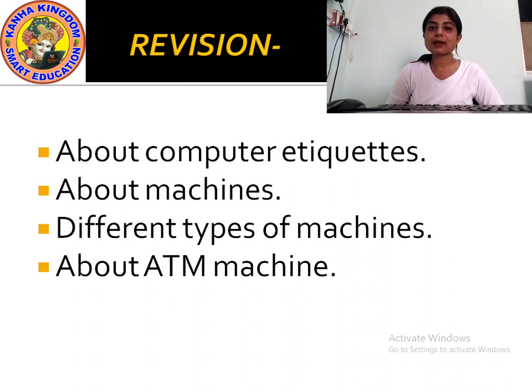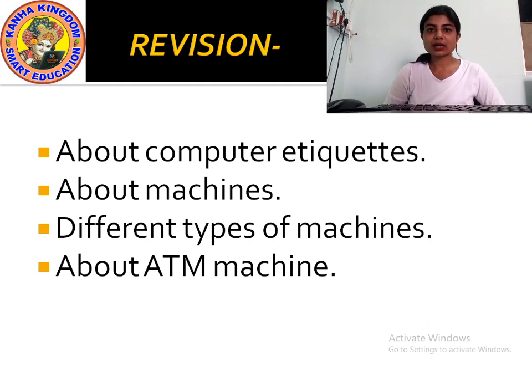You should always maintain a distance of 15 centimeters so that it will not spoil your eyes. Then you should not pull wires that are attached to the computers. Never play with the wires that are attached to the computer parts.